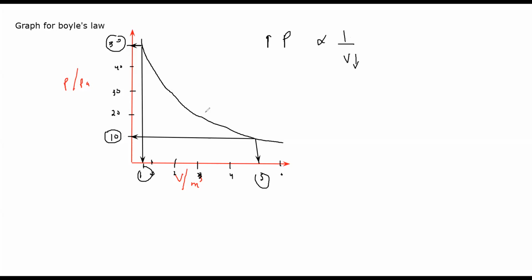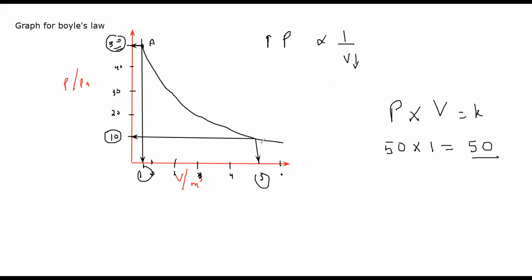And how can we identify whether they're inversely proportional, or how can we show it? Again, the same thing. You can take any two points. The product should be constant. So it shows that it is inversely proportional. For example, I took this point A. At point A, what is the pressure? 50. And what is the volume? 1. So if I multiply pressure with volume, 50 multiplied by 1, what will I get? I will get 50, the product. So I'm getting a constant answer.